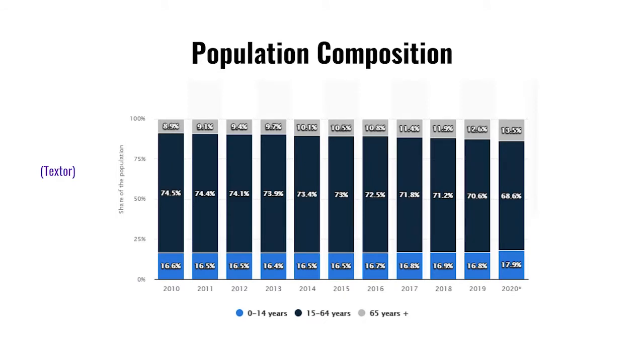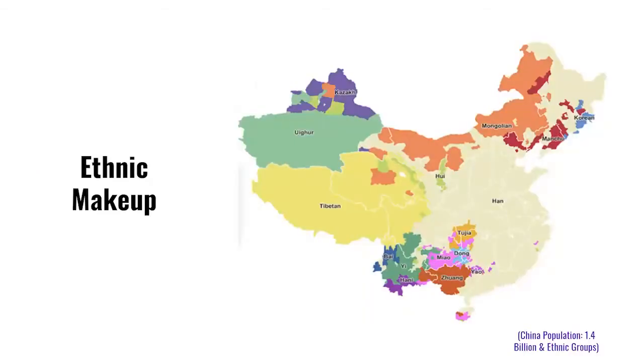This graph shows the population age composition in China. On the graph, 0 to 14-year-olds are slowly rising, 15 to 64-year-olds are slowly declining, 65 years and older are slowly rising. From the doubling time, we could see that it will take a very long time for the population to grow. This map shows the different ethnic groups in China and how different they are between each other.